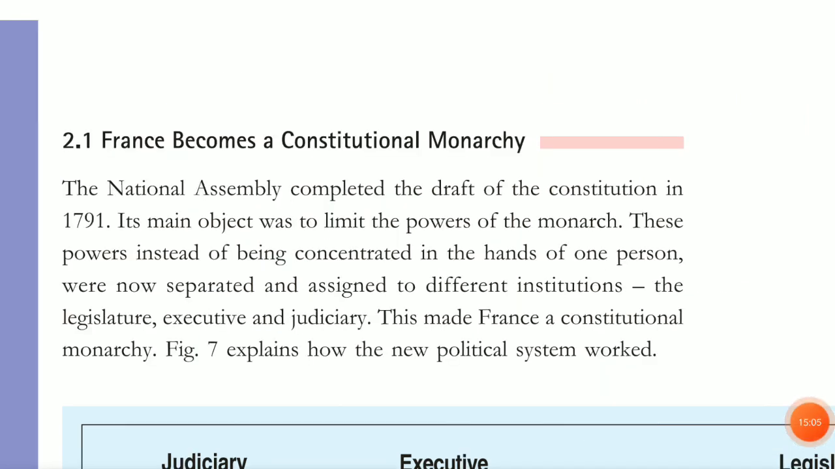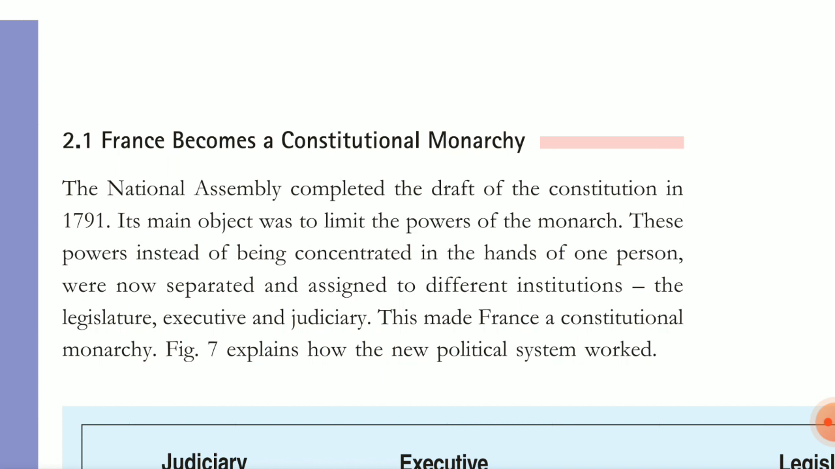So later France becomes a constitutional monarchy. The National Assembly completed the draft of the constitution in 1791, and its main object was to limit the powers of the monarch, the king. These powers, instead of being concentrated in the hands of one person, were now separated and assigned to different institutions: the legislative, executive, and judiciary. This made France a constitutional monarchy.